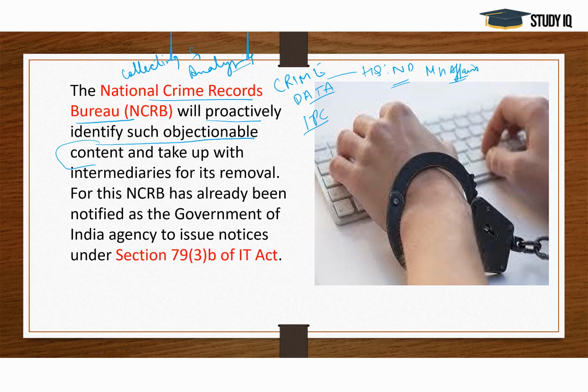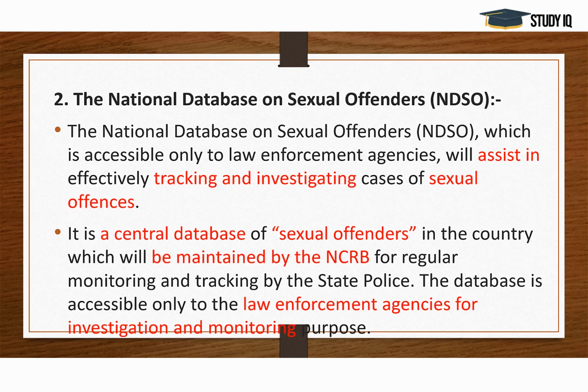Their main mission, the main mission of NCRB, is to empower Indian police with information, technology and criminal intelligence, which can help them to solve the cases quickly. For this, NCRB has already been notified under Section 79(3)(b) of the IT Act. So this is about this particular scheme.